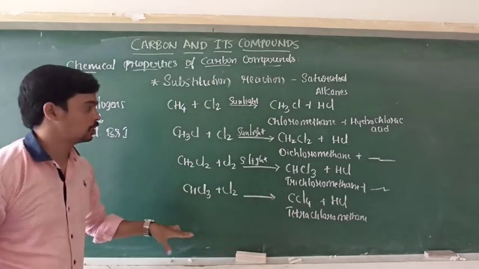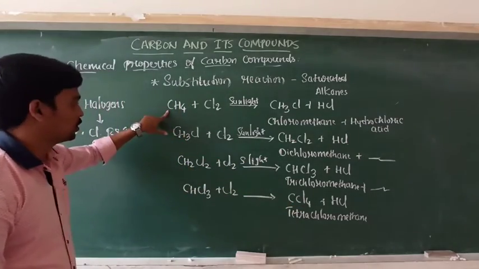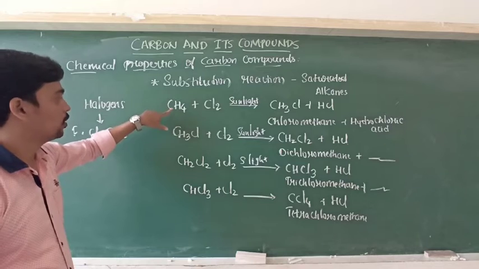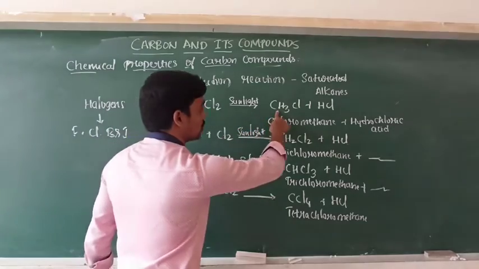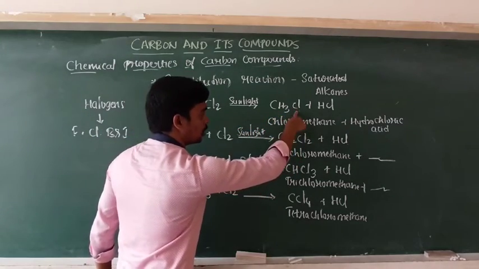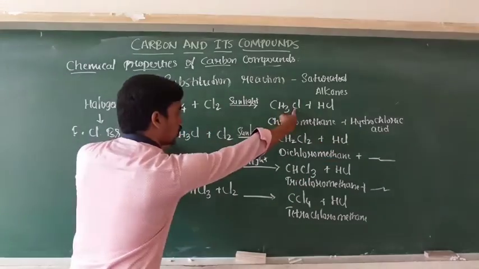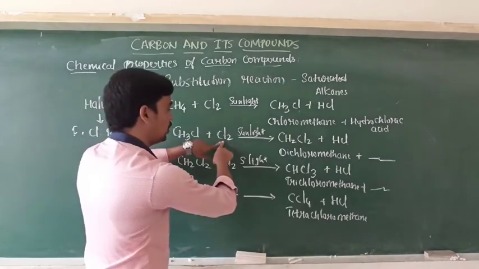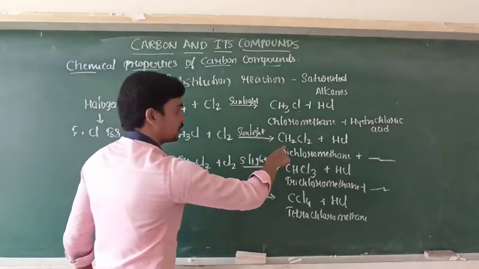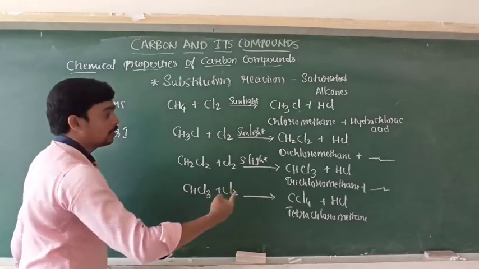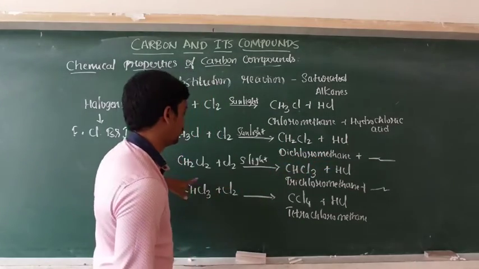This is the substitution reaction. Here hydrogen atoms are replaced with chlorine atoms. In the first step of the reaction, methane reacts with chlorine in the presence of sunlight. It gives CH3Cl, that is chloromethane. One chlorine is present, so it is chloromethane and hydrochloric acid. Next, chloromethane again reacts with chlorine in the presence of sunlight. It gives CH2Cl2. The number of hydrogens decreases and the number of chlorines increases. 2 chlorines are present, so it is dichloromethane and hydrochloric acid.